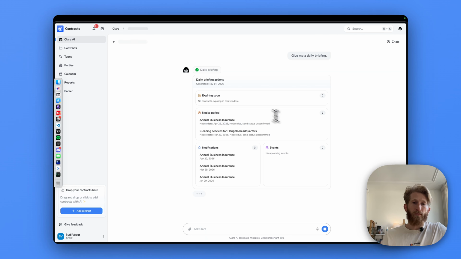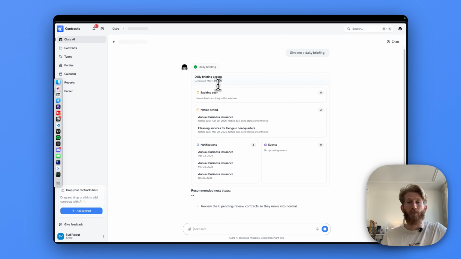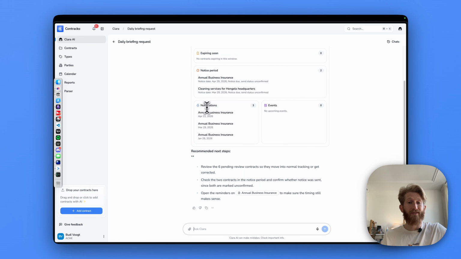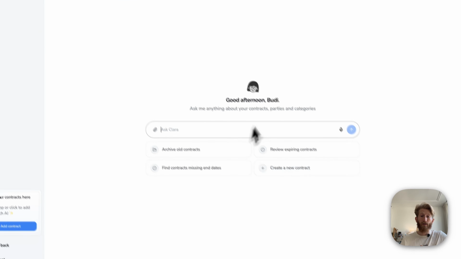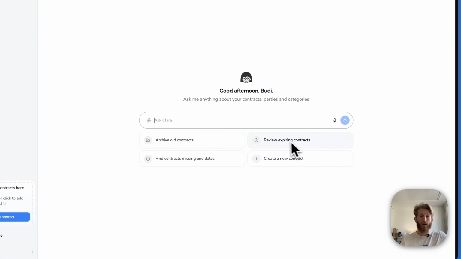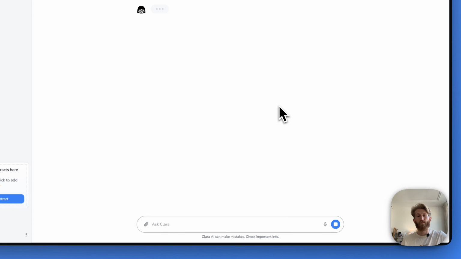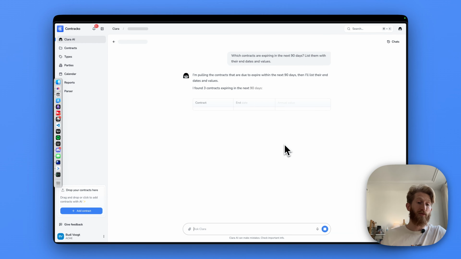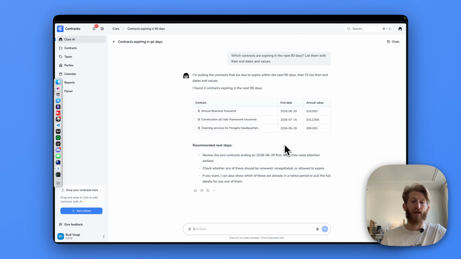What Clara will do is it will look for upcoming expirations, notice periods, notifications and events, and suggest next steps. This is a great way to start. Another prompt that you might ask is, okay, well, are there any contracts that are about to expire? As you can see, we suggest sensible defaults in all the chat interfaces with Clara. And Clara is lightning fast.